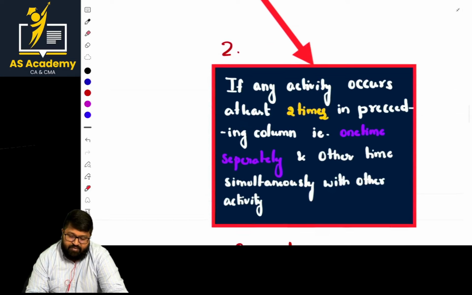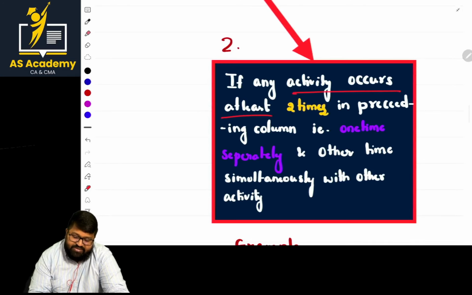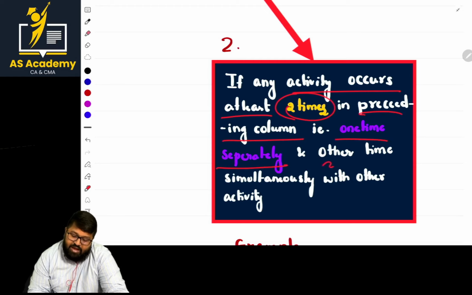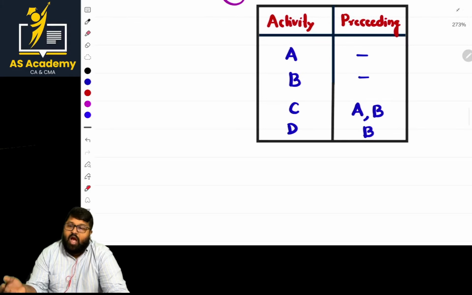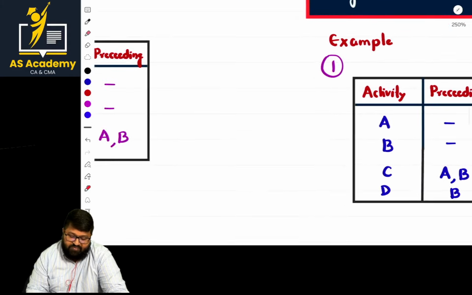So see the content now. If any activity occurs at least 2 times in the preceding column, that is one time separately and the other time simultaneously with another activity, it is a combination. So now in this case, how to construct the diagram, sir? That is important.